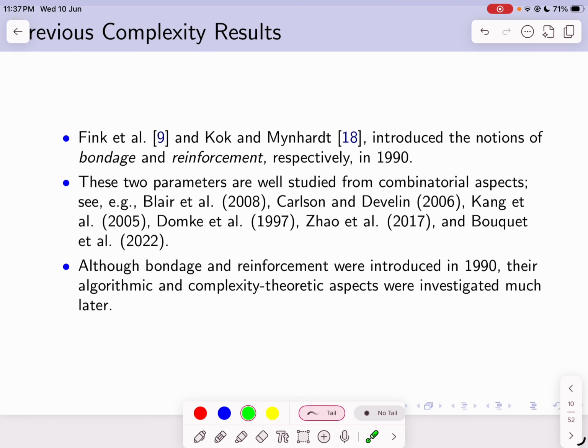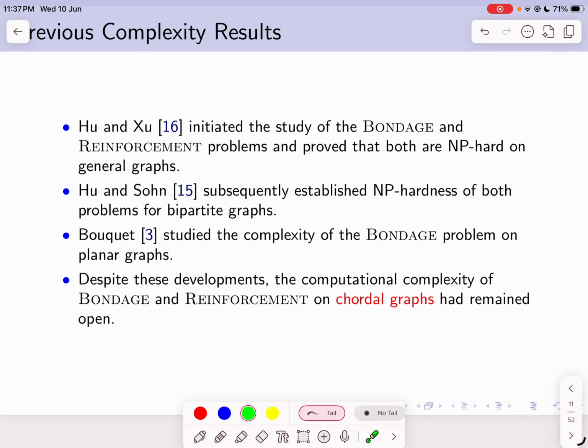So these parameters were introduced as early as the 1990s and they have been studied extensively from the combinatorial perspectives. However, their algorithmic and complexity theoretic aspects were investigated much later. Hu and Lin initiated the algorithmic study by proving that both these problems are NP-hard on general graphs.